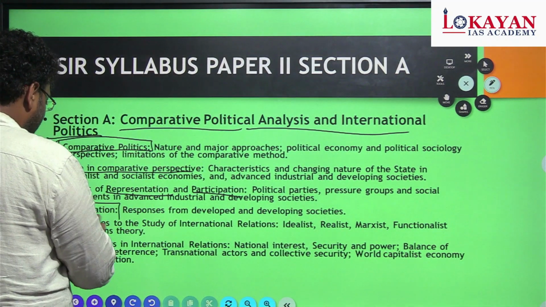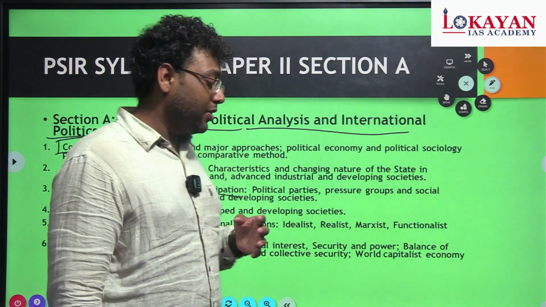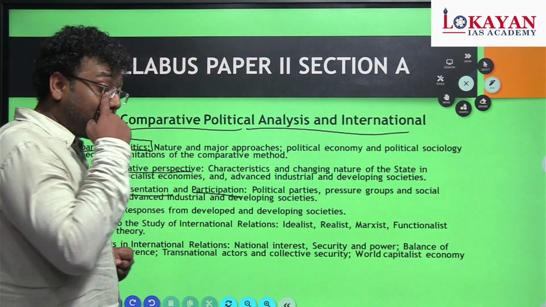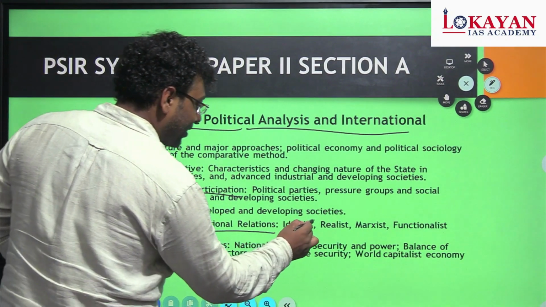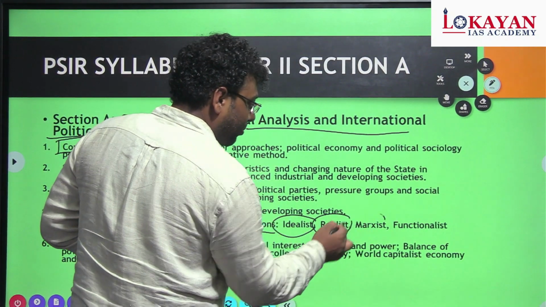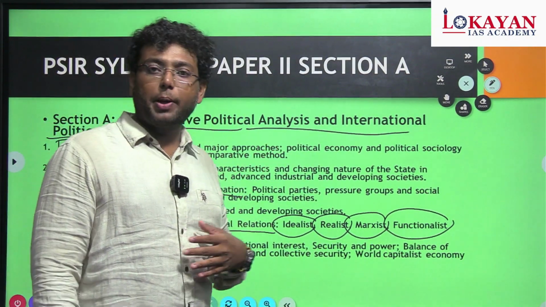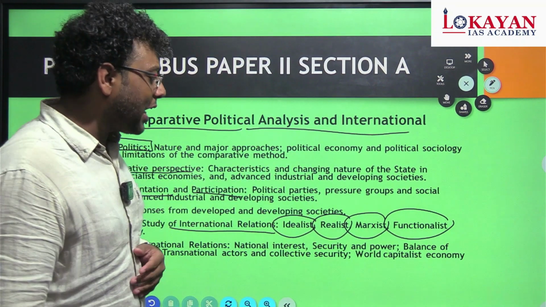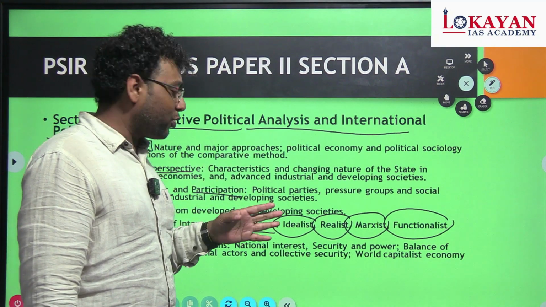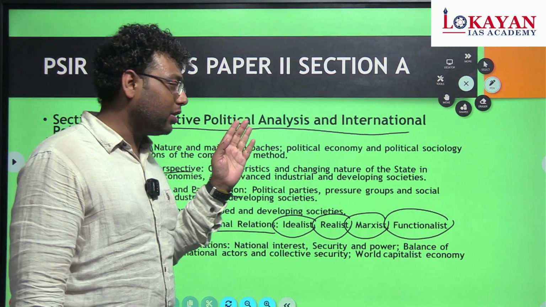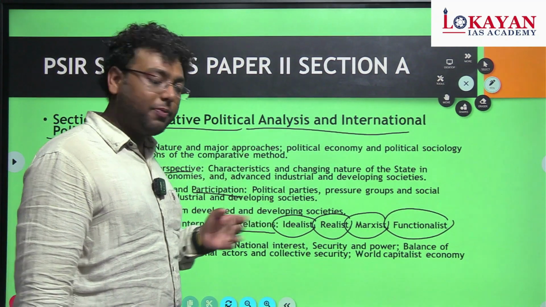The next is globalization. Even you can see in paper 2, the word globalization comes more than 3 times. So that is a complete overlapping of the syllabus in paper 2 as well as paper 1. Next is the approaches to the study of international relations. Again, idealism, realism, Marxism, functionalism, all these things we actually learn in paper 1 part 1. So they are completely overlapping, having a correlation with them. Definitely there is a difference between paper 1 and paper 2, but yes, we can write some parts from part A of paper 1 in paper 2.